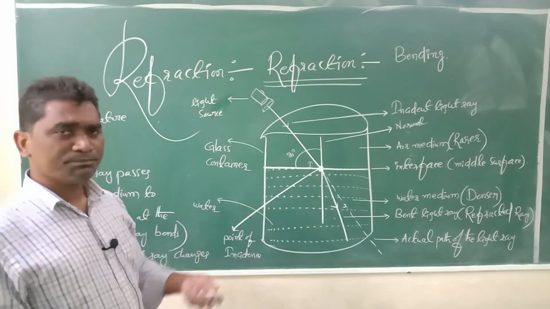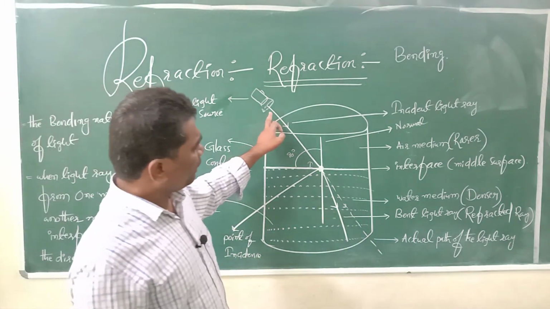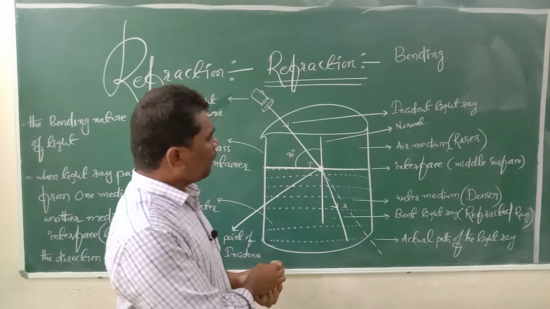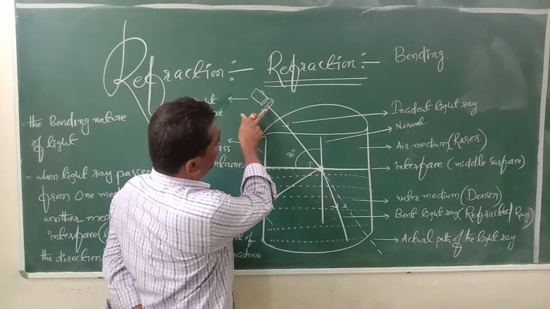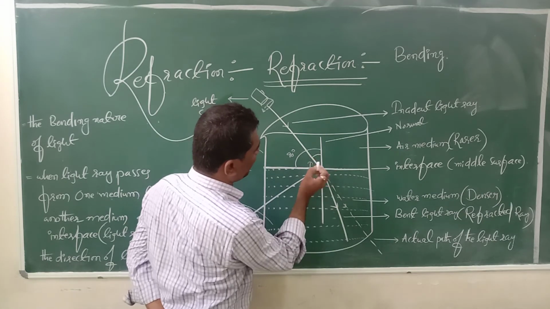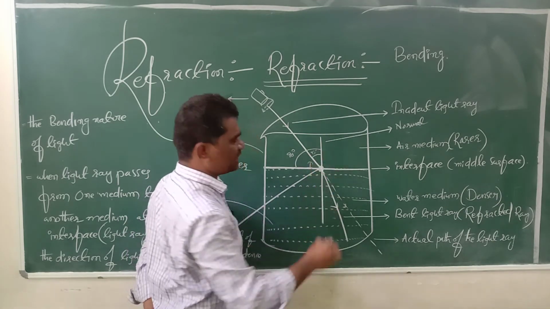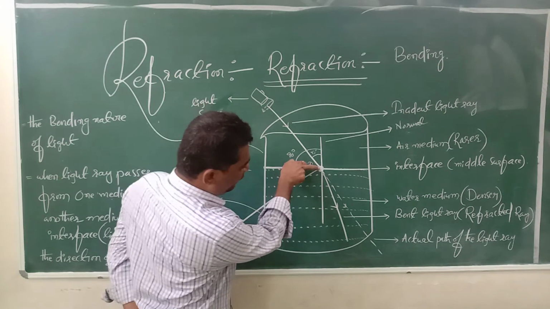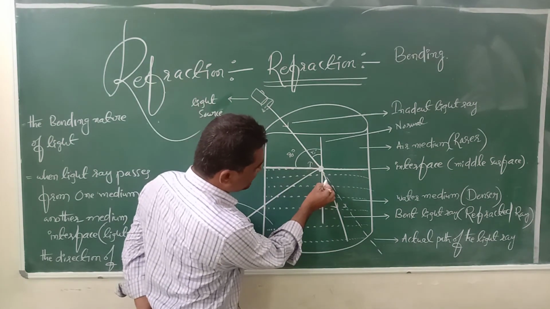Okay, students. This incident light ray will make some angle with the normal. This is called the angle of incidence. The refracted light ray will also make some angle with the normal.